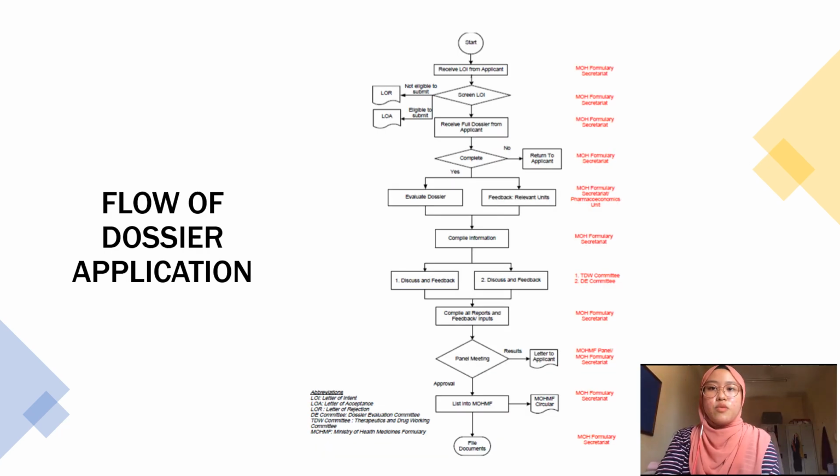This is the flowchart of dossier registration. The applicant needs to submit dossier 1 and dossier 2 only, signed by an authorized company official, with the supporting document from 2 specialists or consultants working in a related therapeutic field. When the Secretariat receives the letter of intent, they will screen it to see whether it meets the requirements or not.